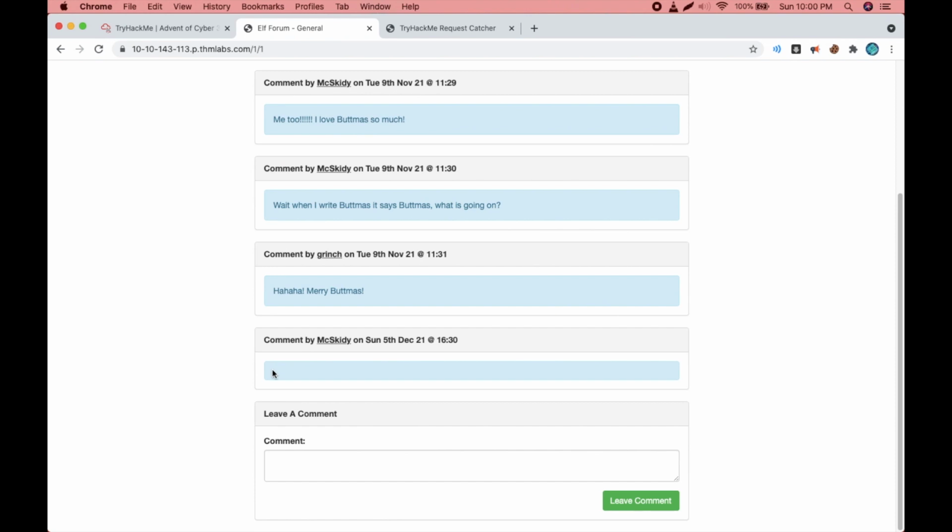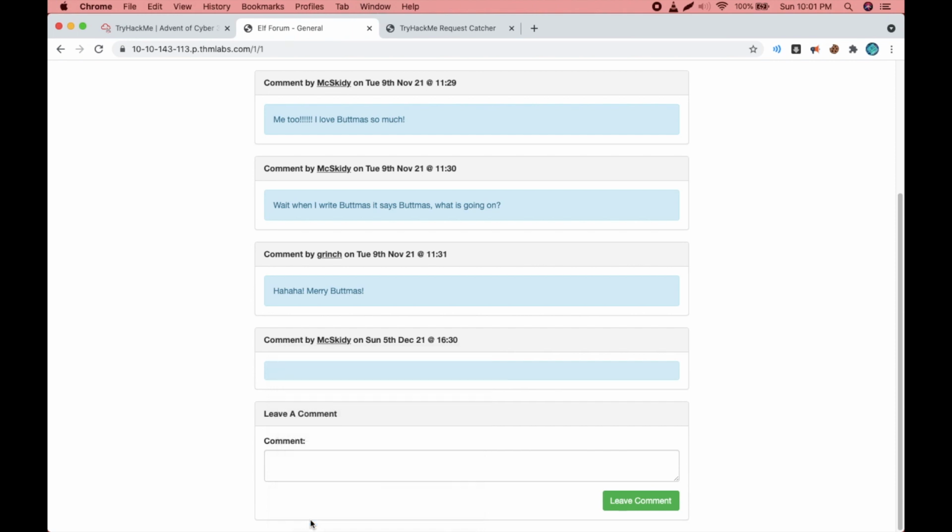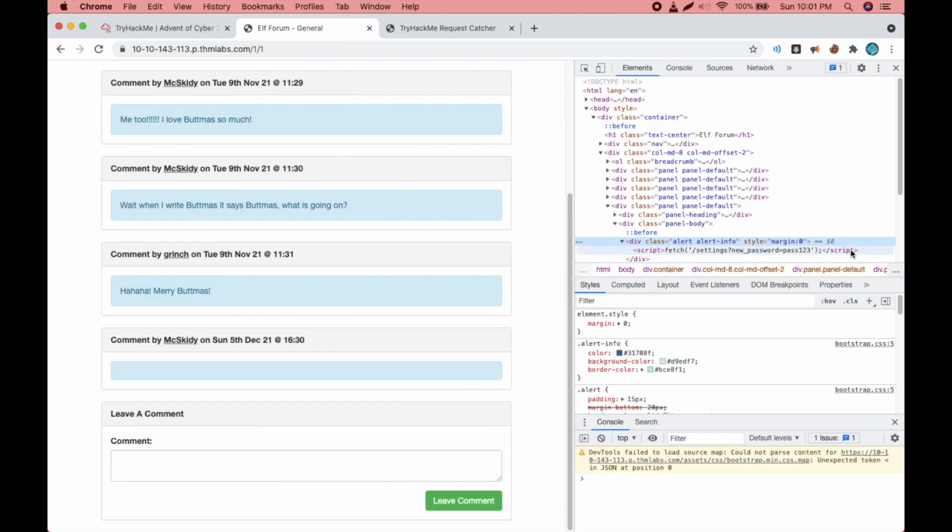see the script, which we don't see because it is in the background. If we inspect here, we will see that the script is actually present but it is hidden since it is part of the HTML. So what happens is when Grinch accesses this website, this script gets executed on his side and his password changes to pass123. It might take a minute for Grinch's password to change.